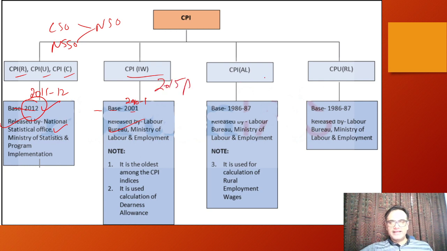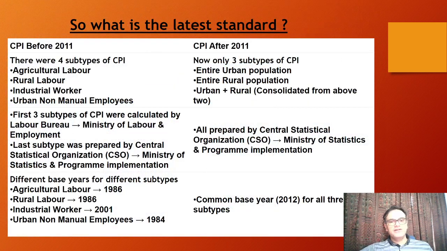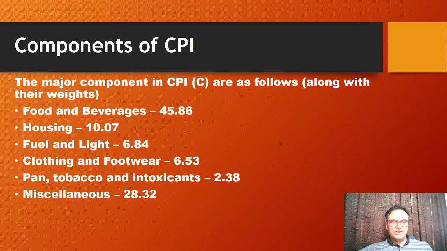Okay, CPI agricultural labor, this is again given by Labor Bureau. CPI urban, so this is given by again the Labor Bureau. Okay, now next one. So what is the latest standard? What is happening? Just a quick review of all the information regarding CPI. Right now, a common base year is being used for all the major indices, that is 2011-12.